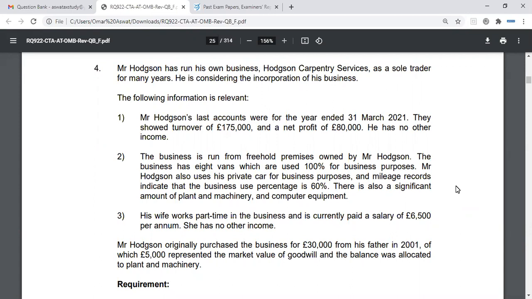Did that make sense? Yep, thank you. So three things: cessation of trade, overlap profits, and terminal loss relief potential. Correct. Then we go on to look at